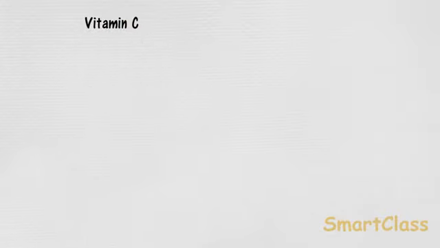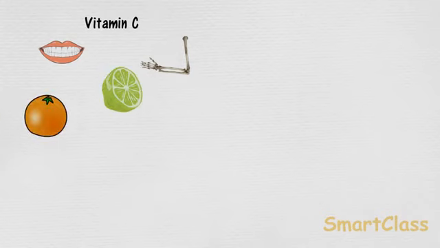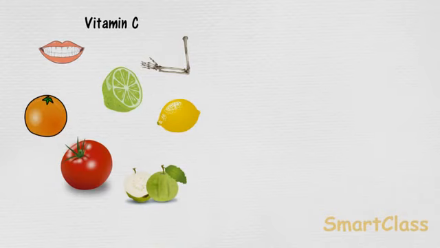Vitamin C is necessary for keeping teeth, gums and joints healthy. It also increases the resistance of our body to infections and helps in fighting diseases. Vitamin C is present in citrus fruits like orange, lime and lemon. Tomato, guava and green vegetables are also other important sources of vitamin C.